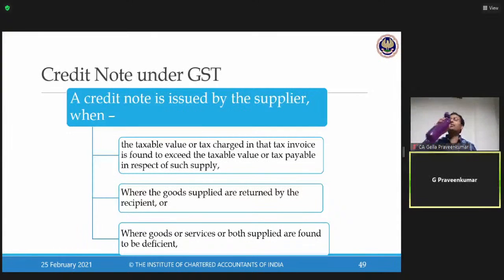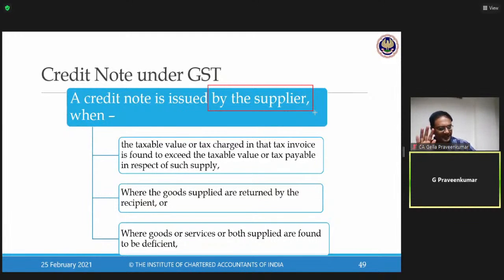Now, this provision, section 34, says, let me take you one by one. A credit note is to be issued by the supplier. Now, look at the language they have used. A credit note has to be issued by whom? By the supplier. So, first and foremost, can a credit note be issued by a buyer?